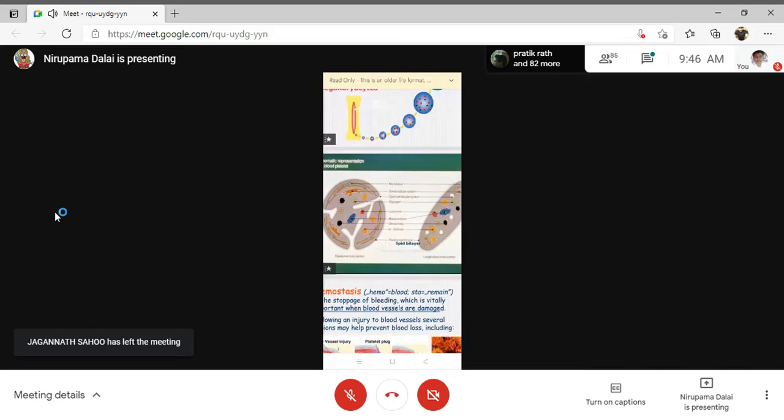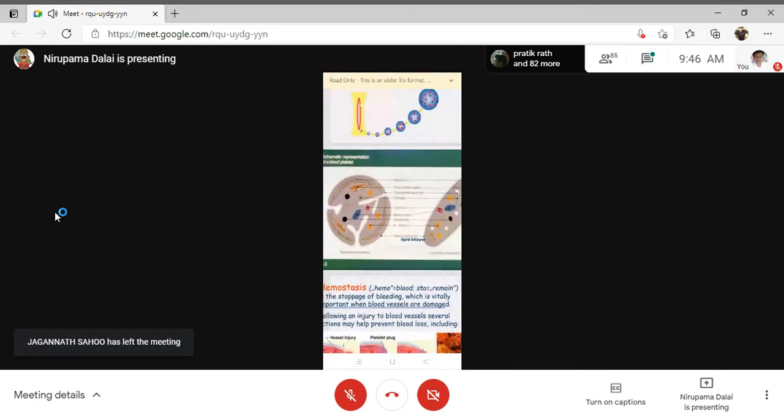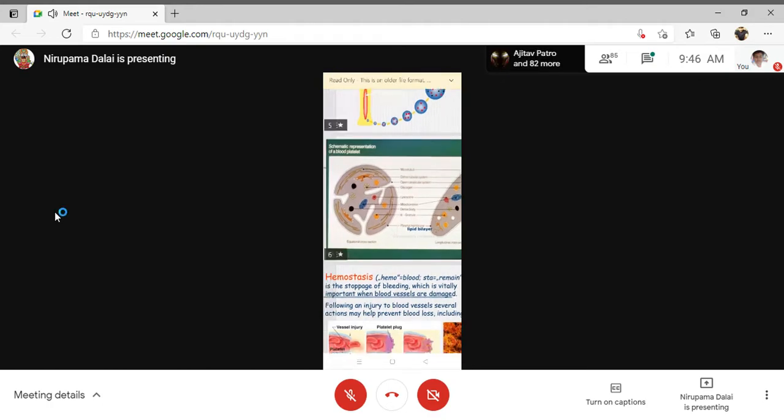The open canalicular system, you can see here, is made of cell membrane invaginations, and through these canalicular systems the platelets release calcium and other granules from the inside to the outside. So the canalicular systems are just invaginations of the cell membrane.